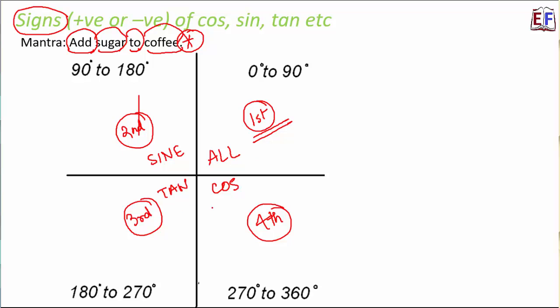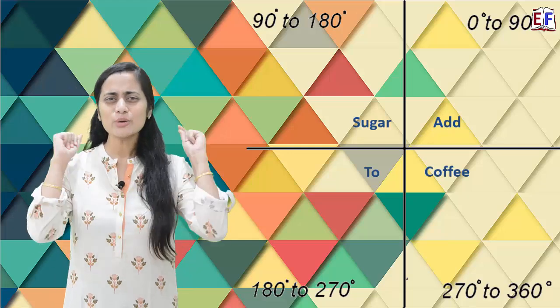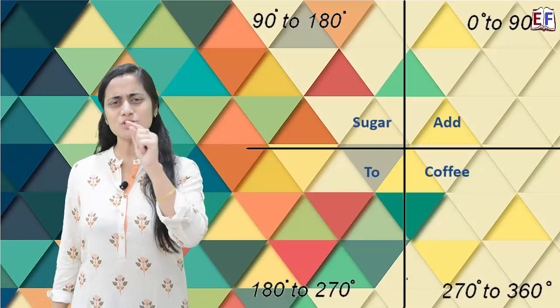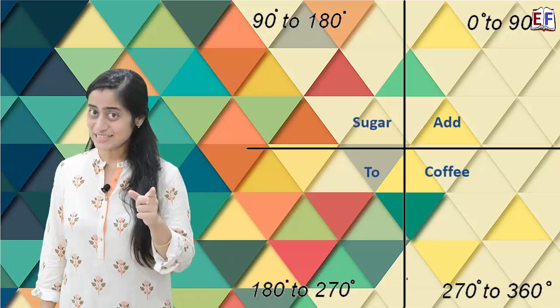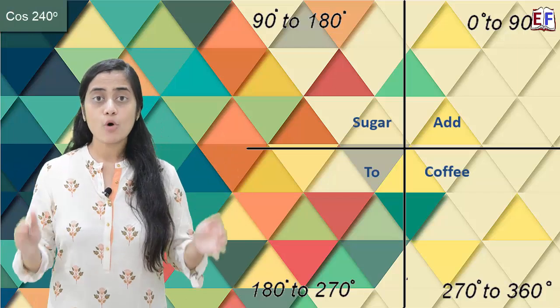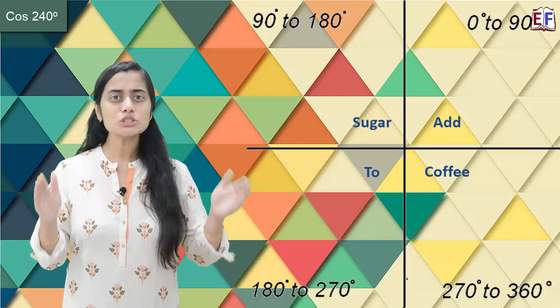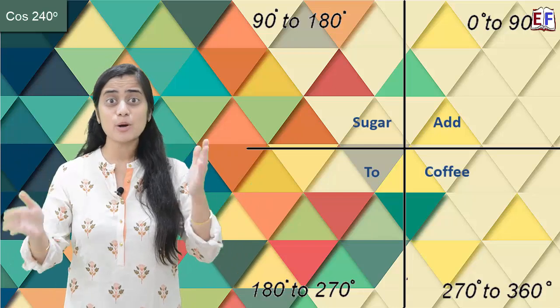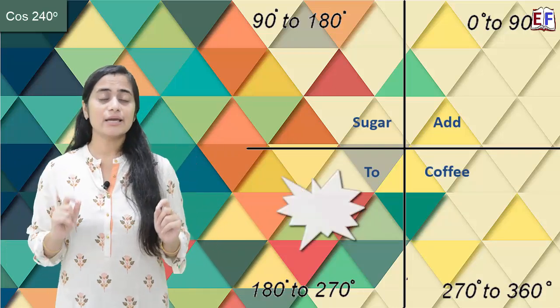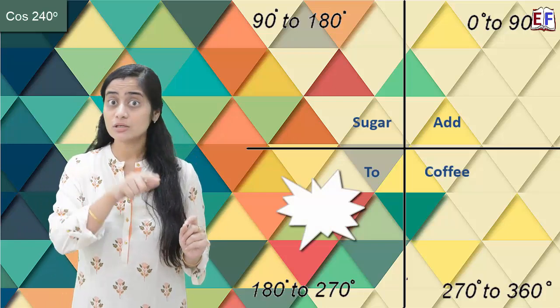Now we will quickly look at a few examples and see, are we able to apply this mantra really well with different values of theta or not. Great. So now we will make use of this mantra and try out a few questions just to check whether you got the mantra right or not. So tell me, what is going to be the sign of cos 240 degrees? Positive or negative? Think fast. So 240 degree will be lying in which quadrant? It will be in the third quadrant.